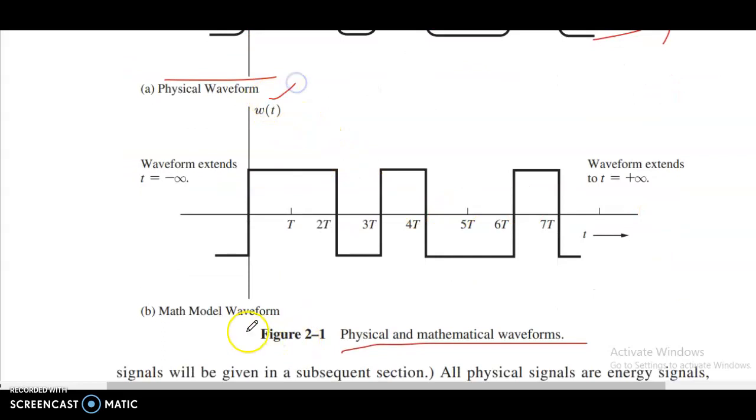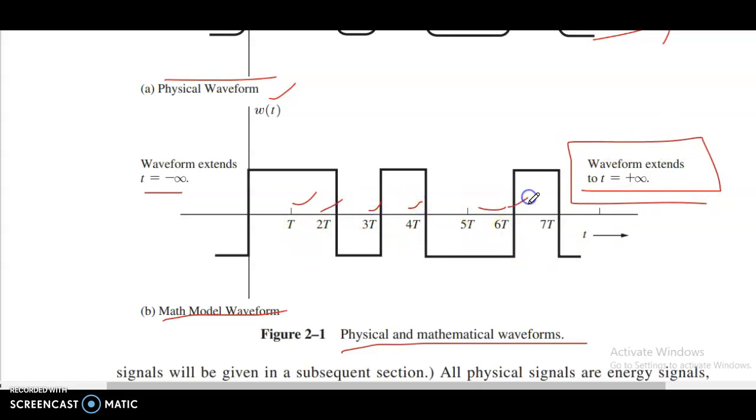w(t) is the mathematical model form. Waveform extends to t equals minus infinity. Waveform extends to plus infinity. T, 2T, 3T, 4T, 5T, 6T, 7T.